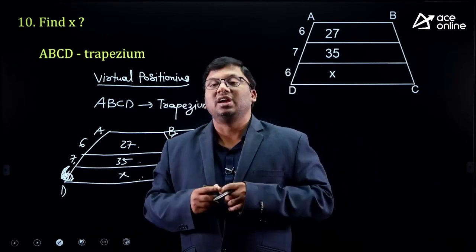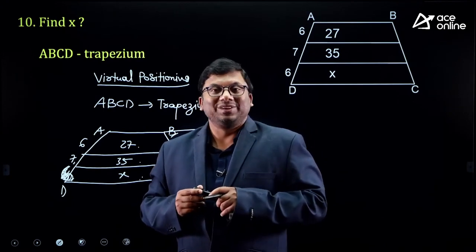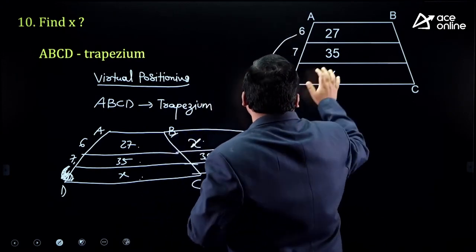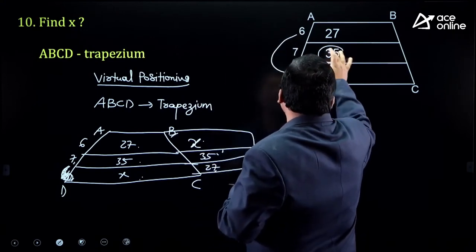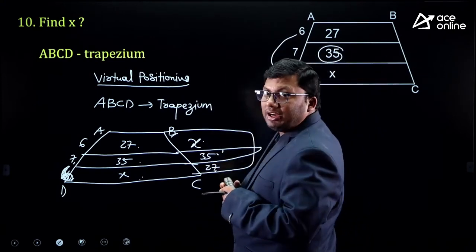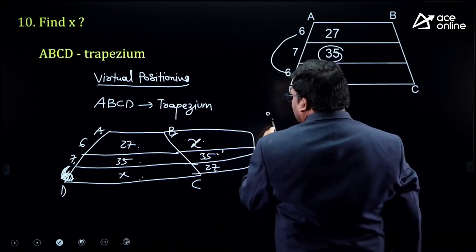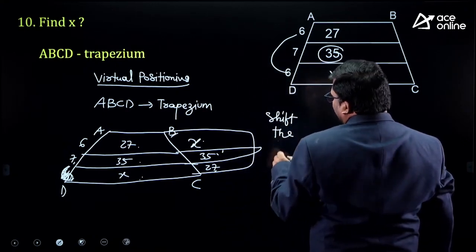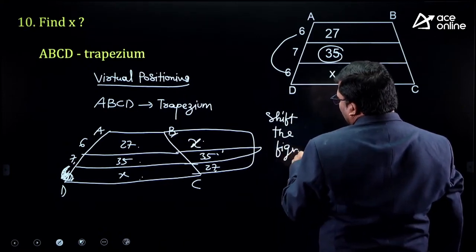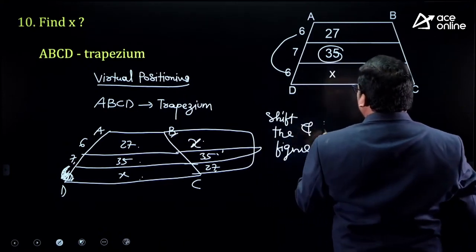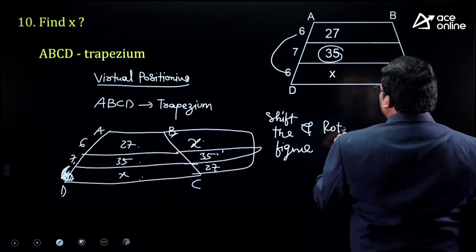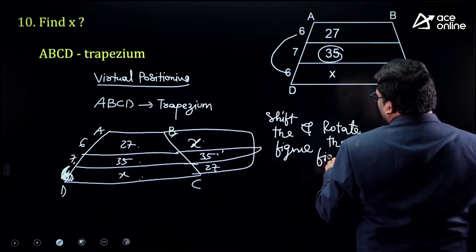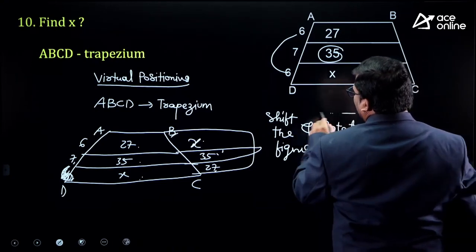How beautifully you can use the concept of virtual positioning, because it is given that the sides are 6 and 6 and the mid value is 35. You can shift and rotate the figure. What is the concept that I used? Shift the figure and rotate the figure. Shifting and rotating the figure, simply you will get the answer.